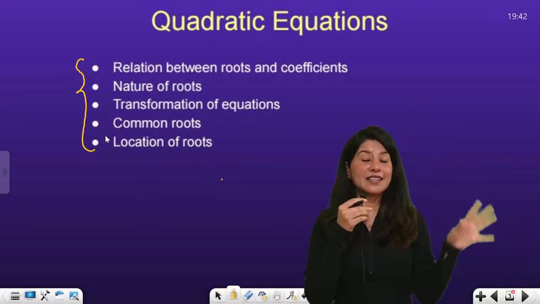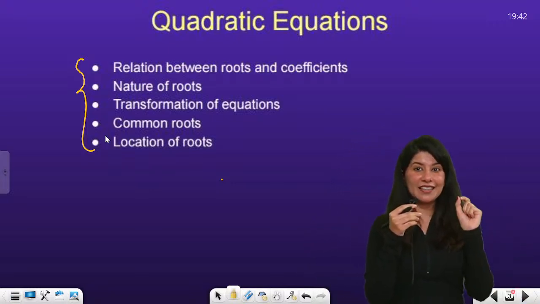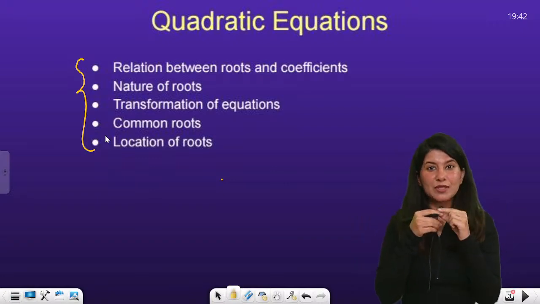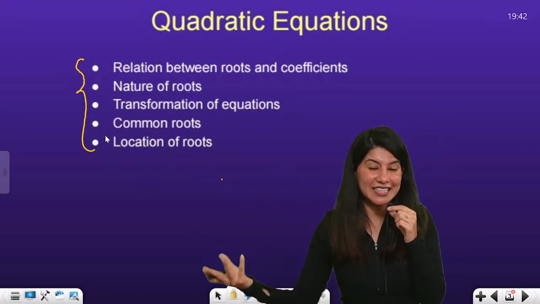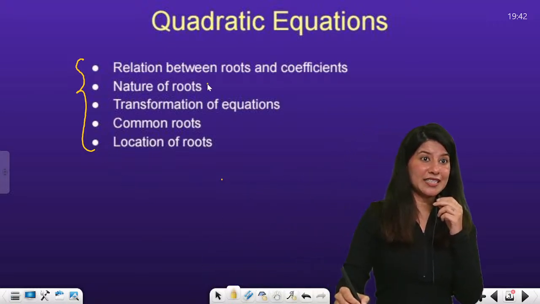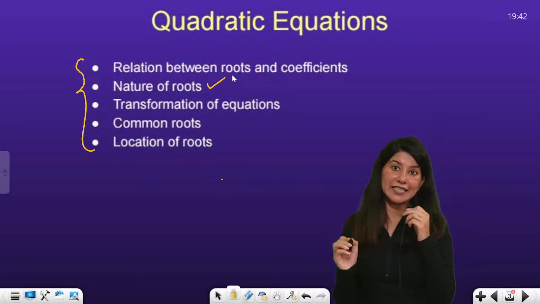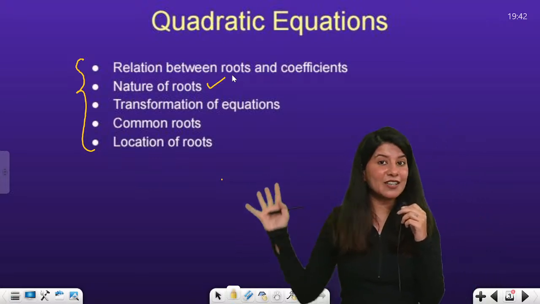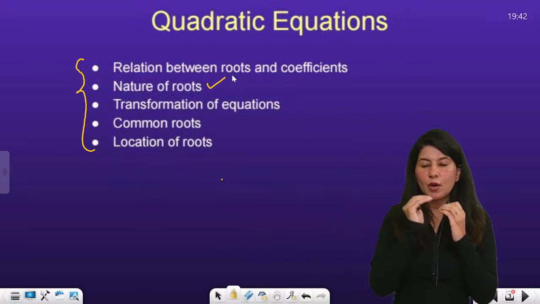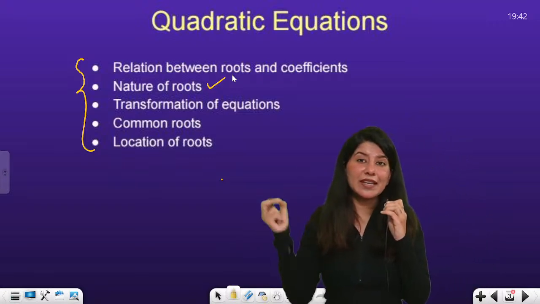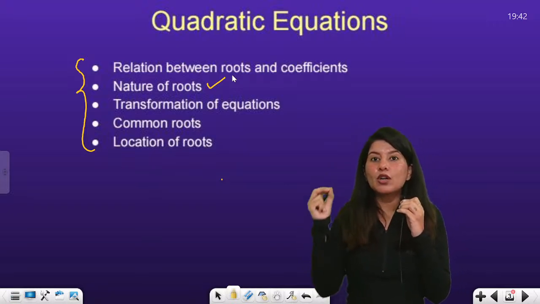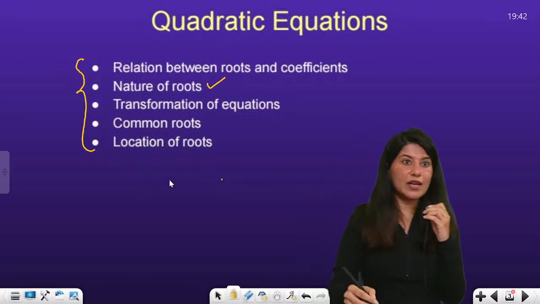You have already studied a little glimpse of this, the topic of roots and coefficients, in class 10. Then we are going to study nature of roots. You are aware of the discriminant and all, but we will study from the basics, and some things are covered in your grade 10. This is exclusively for class 11th that we are going to cover.